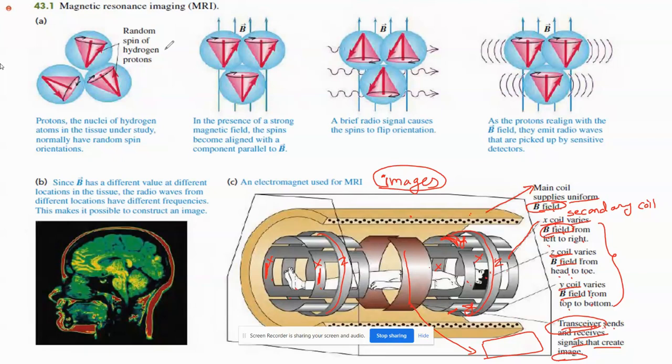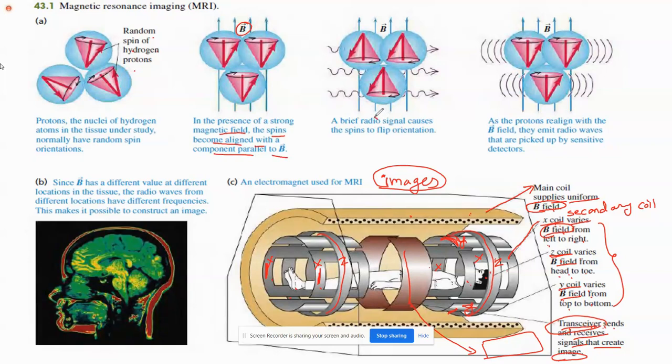So this is shown by another image, a random spin of hydrogen protons. They are randomly oriented. An applied magnetic field will orient them across the application of the field. So in the presence of a strong magnetic field, the spins become aligned with a component parallel to B.